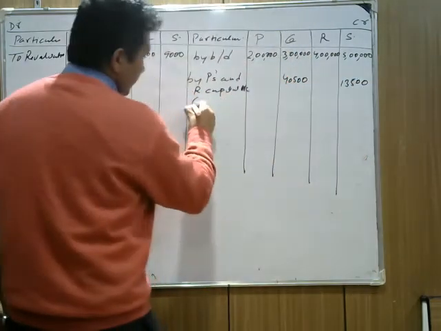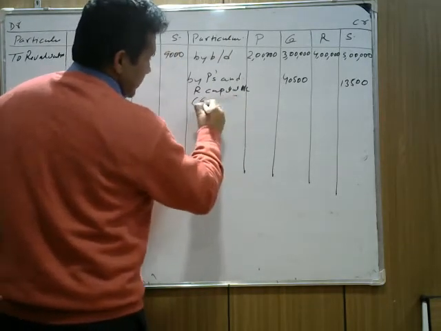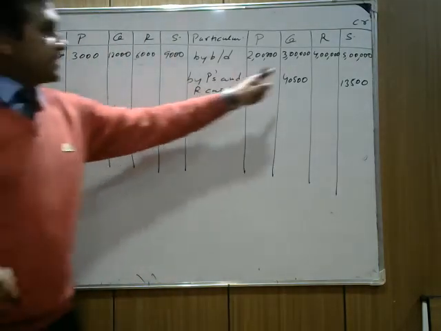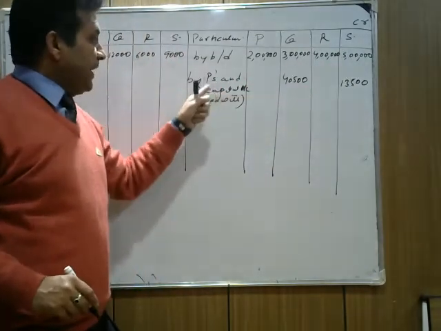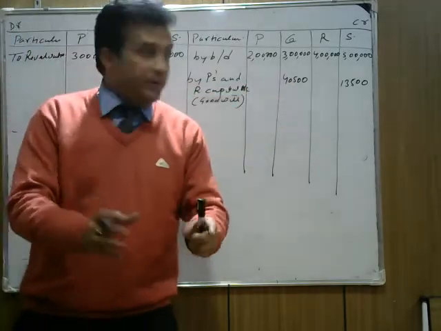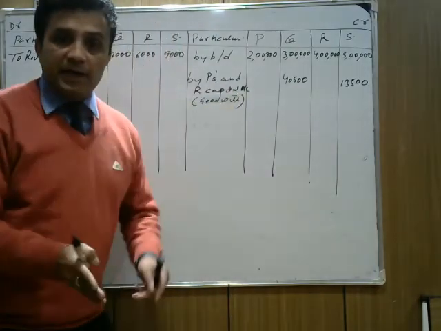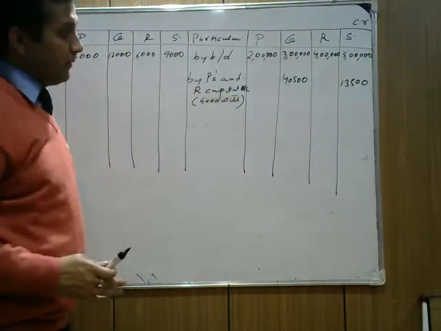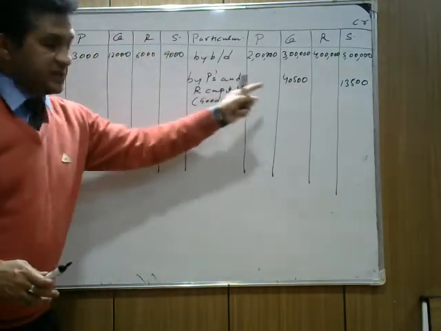This is the goodwill part, how we calculate goodwill. I'm writing so that you can understand. It's not compulsory to write, but I'm writing so that you can understand. We distribute the goodwill. Q is getting 4,500 from P and R. S is getting 13,500 from P and R. So I write combinedly so that you can save your time. Total Q is getting 4,500 from P and R, in the ratio 3:1. Similarly, S is getting 13,500. But total S is getting 13,500 and total Q is getting 4,500. We can write like this.